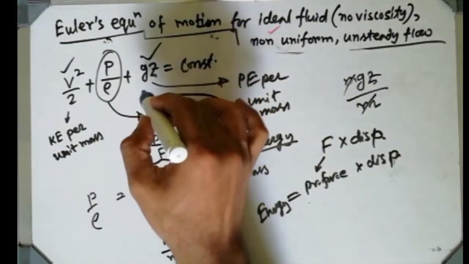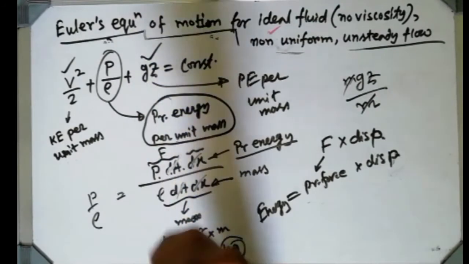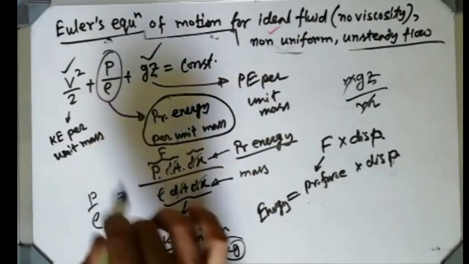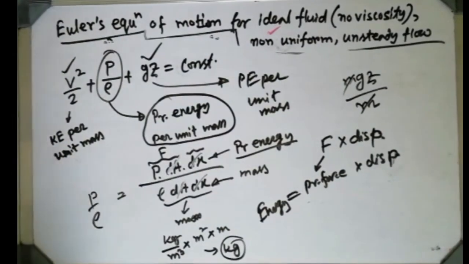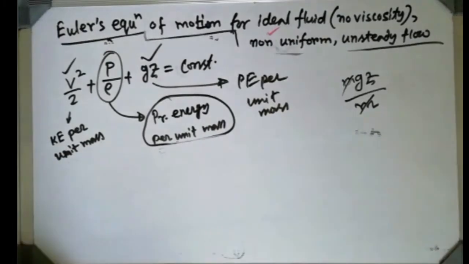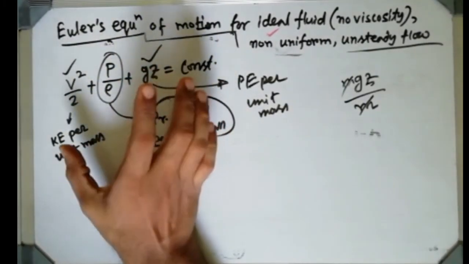Similarly half mv square by m, so v square by 2. But how p by rho gives pressure energy per unit mass? That is coming like this.